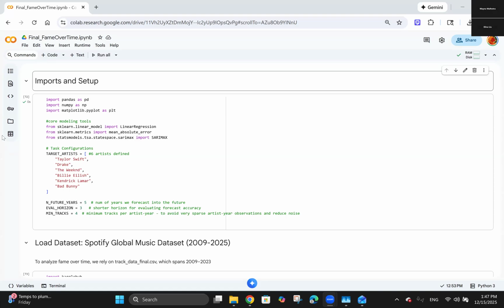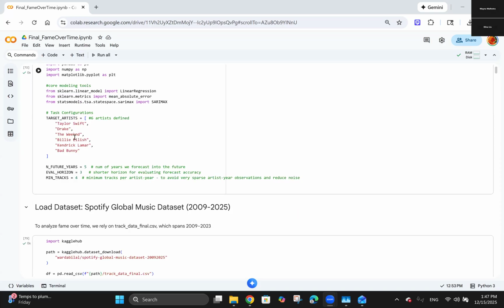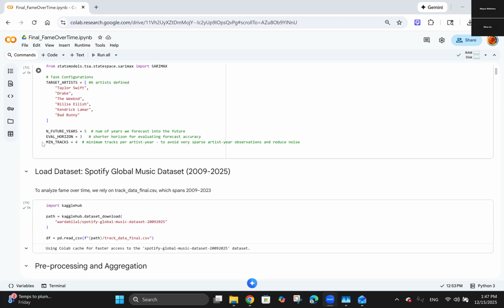Okay, so this is the FameOverTime section of our project. Starting with the problem setup, we're going to be using linear regression, mean absolute error, and SARIMAX time series modeling. So here are our task configurations. These are our 6 target artists, and I've also defined the number of future years we're going to be forecasting into, as well as the evaluation